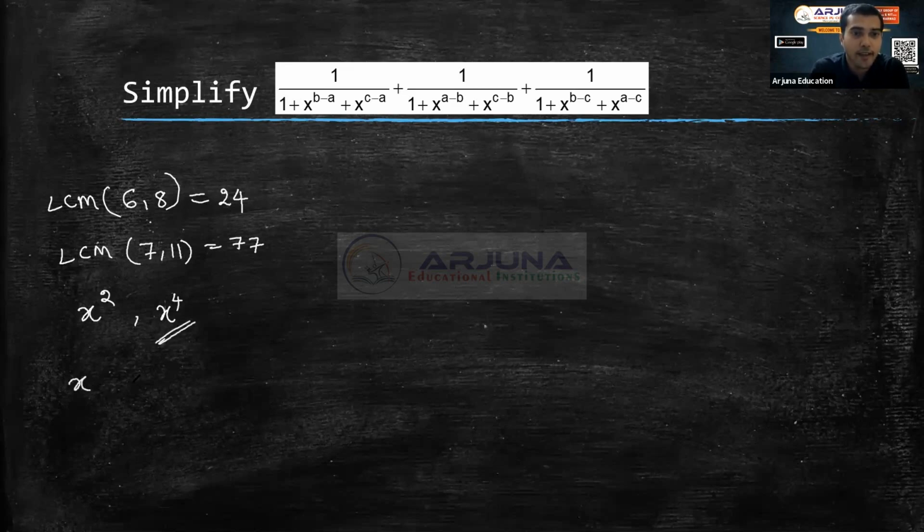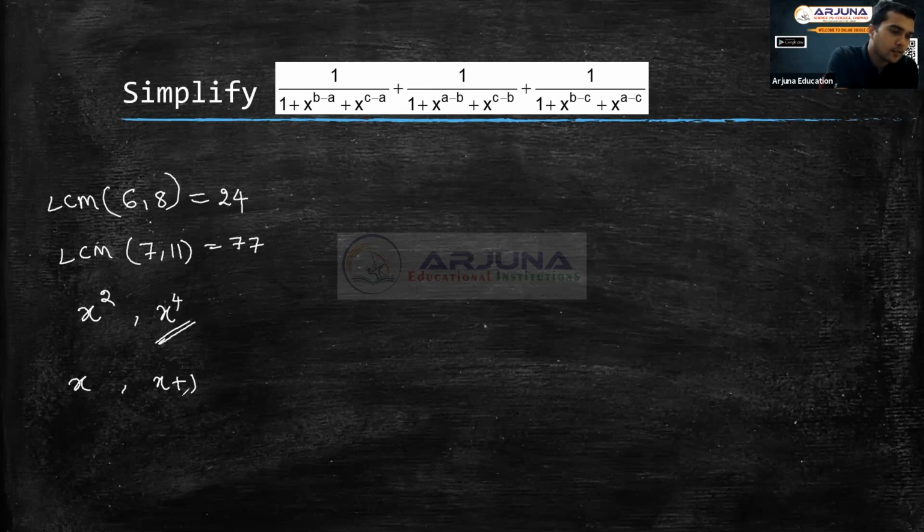What is LCM of x and x plus 1? One answer I got: x plus 1. Any other answer? x square plus x. Okay, there is an answer, x square plus x.